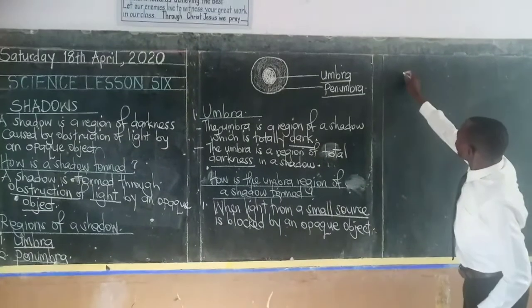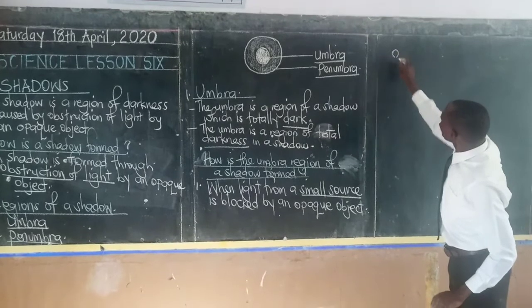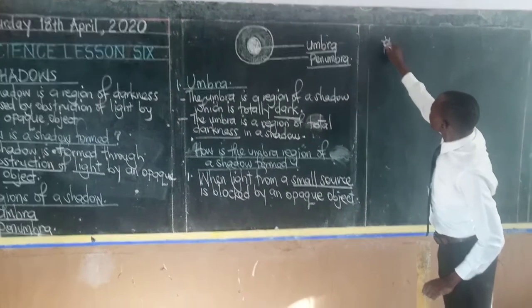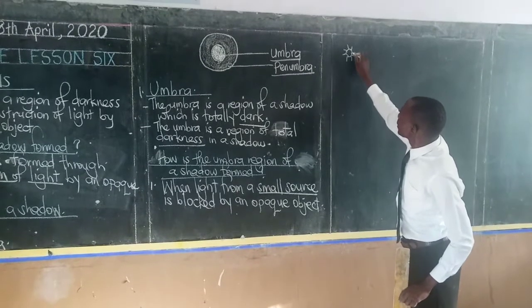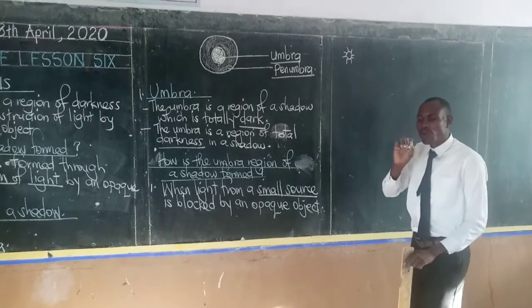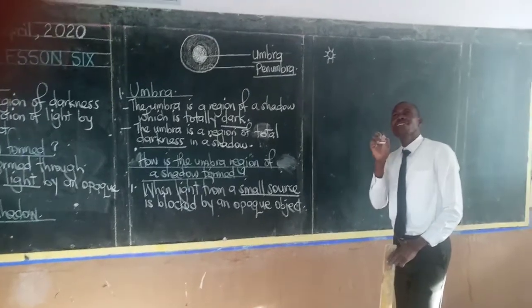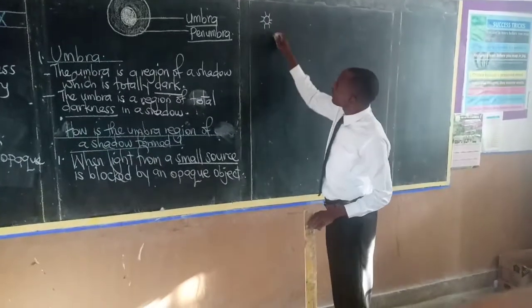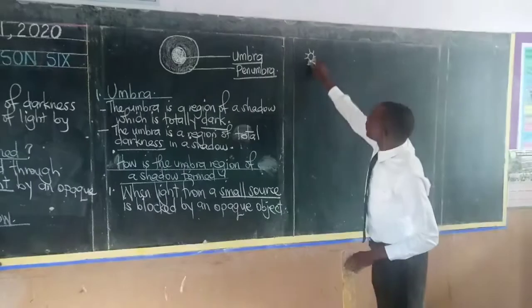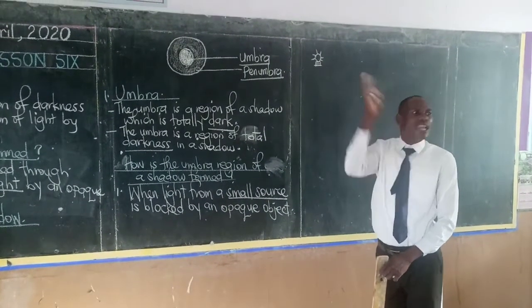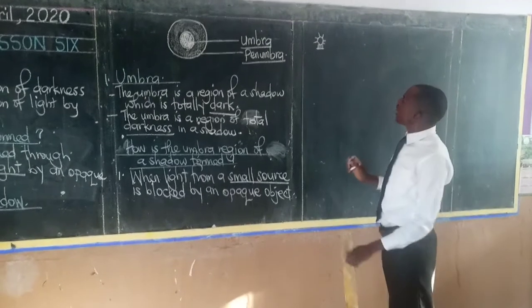For example, we can draw here our small source of light. Take it to be a small bulb. Remember, under electricity and magnetism, we learned about an electric bulb. And you also notice that there are some big bulbs and others are very small. Now, a small bulb can produce very little light that can be totally blocked by an opaque object.